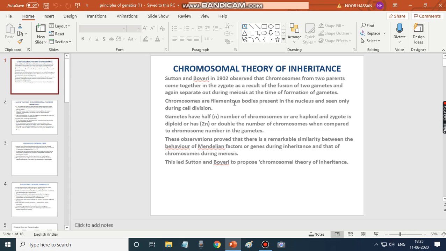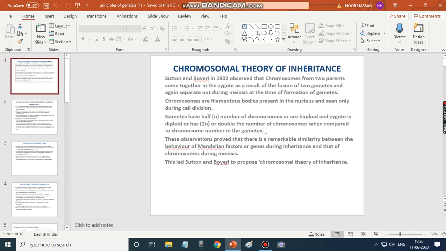Okay, and chromosomes are filamentous bodies present in the nucleus and seen only during cell division. These are the basic information about chromosomes, and what is the number of chromosomes in zygote and gametes. Gametes have half the number of chromosomes, or n number of chromosomes, and are said to be haploid. On the other hand, zygote is diploid, or 2n, that is, it has double the number of chromosomes when compared to the chromosome numbers present in the gametes.